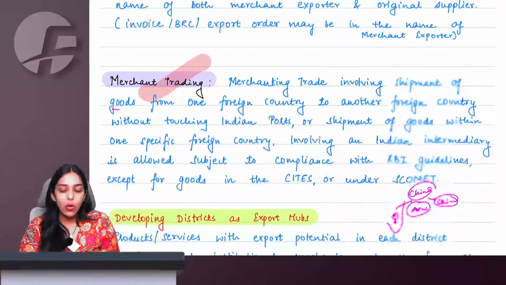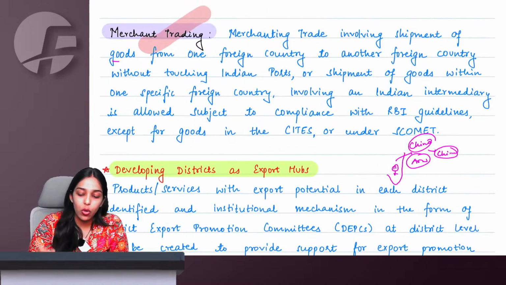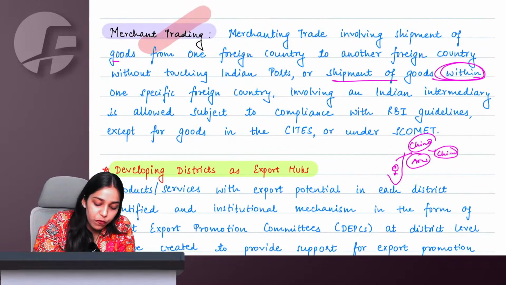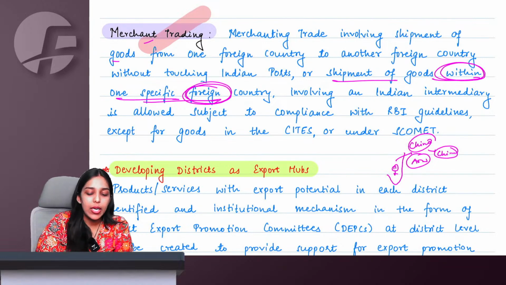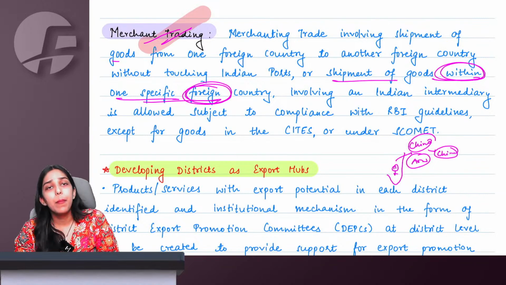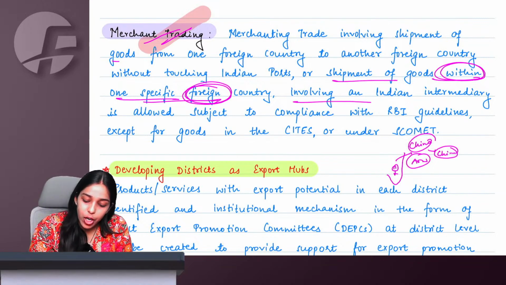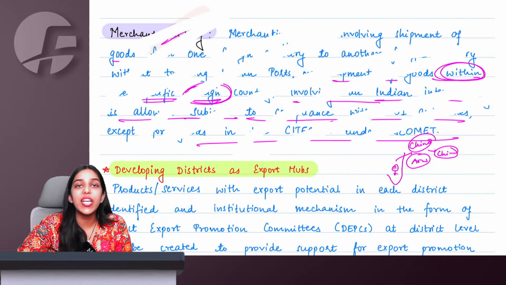So now some change has come in this point, and now the government says that okay, even if the shipment is within one specific country, but it should be a foreign country, then also it is merchant trading only. Involving an Indian intermediary is allowed subject to compliance with RBI guidelines. So what is the change here?